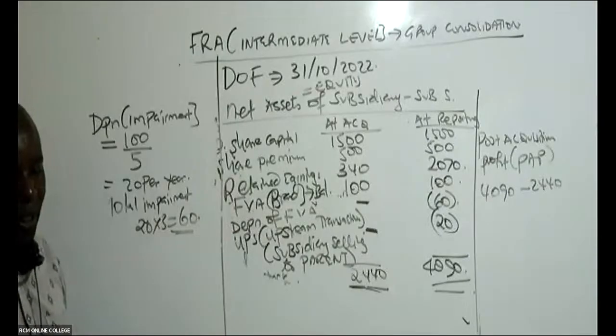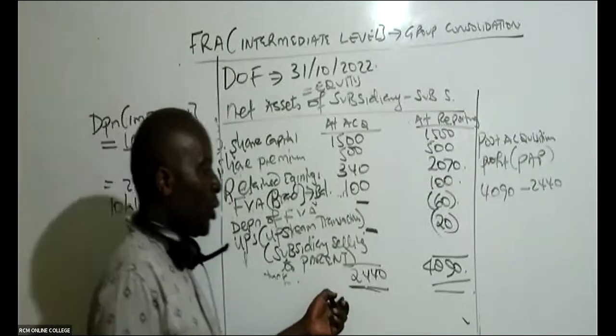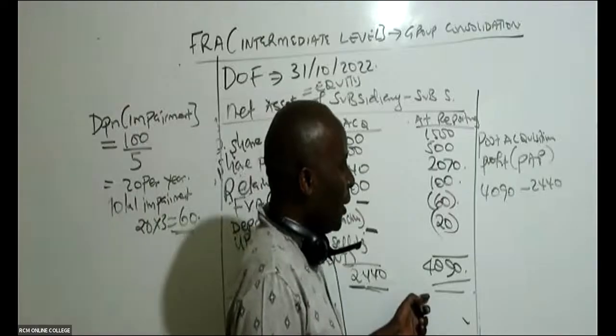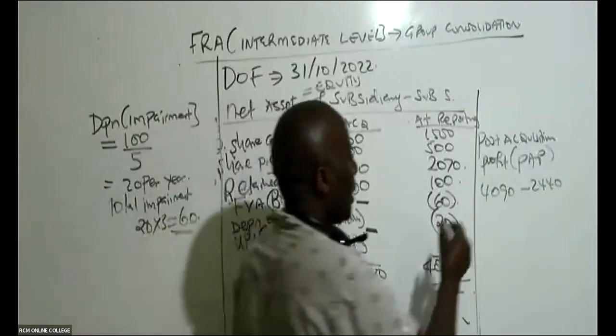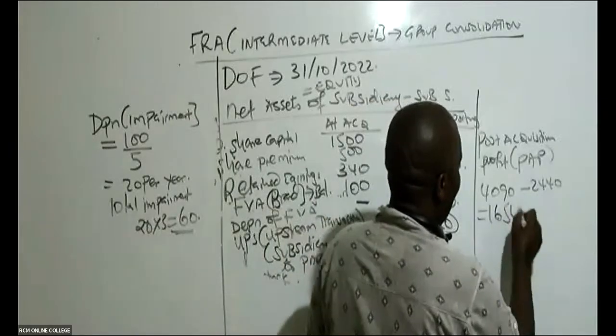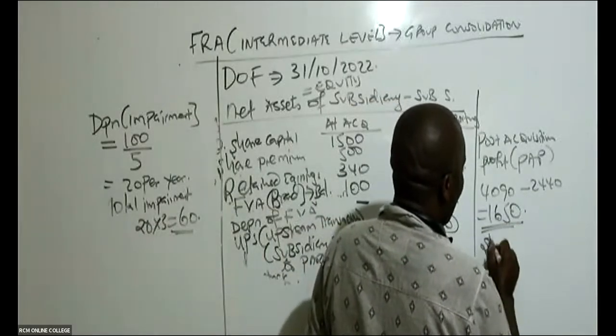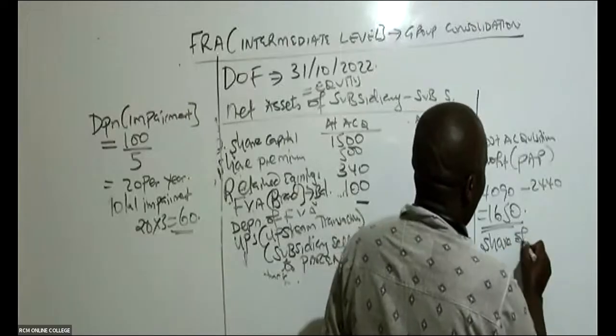You can see it was 2440 at acquisition at the beginning, and now at the end it's 4090. So when you subtract, what are we getting, ladies and gentlemen? Here we are getting, Sarah, we are getting 1650. Thank you so much.